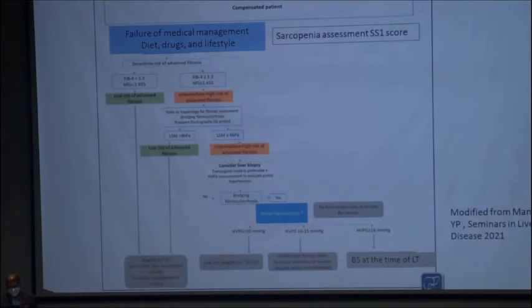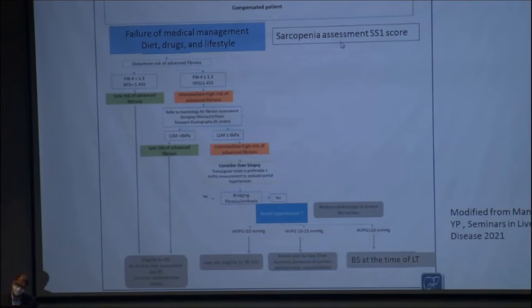So finally, an algorithm for patients who have CLD and compensated cirrhosis who are planned for bariatric surgery. If there is failure of medical management, diet, drugs, lifestyle, and as Dr. Ankur showed, failure of endoscopy, sarcopenia must be assessed using various scoring systems based on axial CT scan, and it should be excluded.